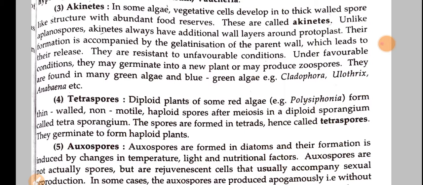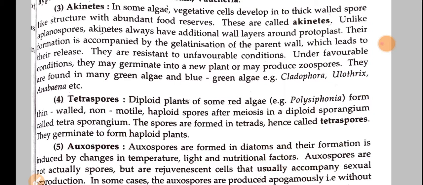Okay, so these akinetes are nothing but vegetative cells with a thick wall, and these contain abundant food reserves. And in any alga, when a vegetative cell develops into a thick walled spore-like structure with abundant food reserve, we call it an akinete.